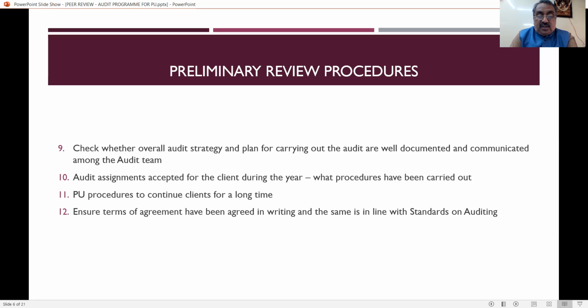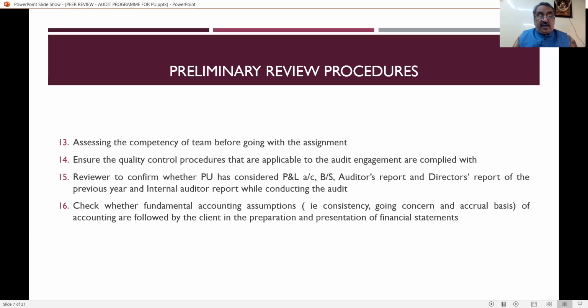Next thing is to ensure the terms of agreement have been agreed in writing and the same is in line with standards on auditing. What are the terms of appointment? Everything should be in writing and that should be in line with the standards on auditing. So the peer reviewer has to go through all the terms of agreement, and all the terms of agreement should be in writing and in line with standards on auditing.